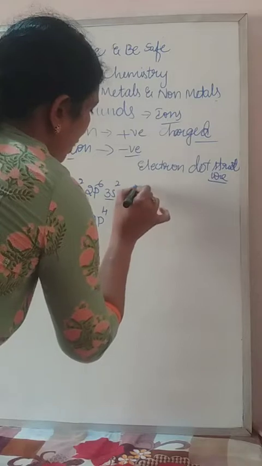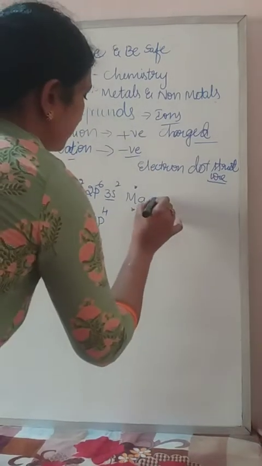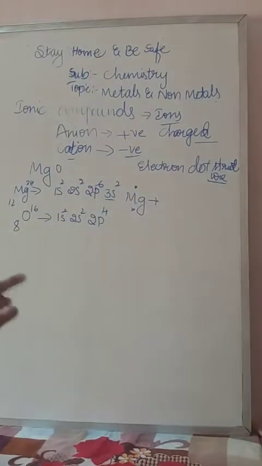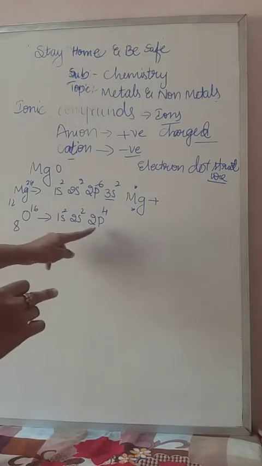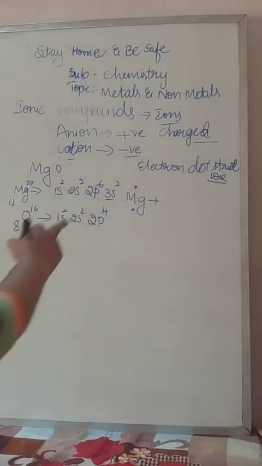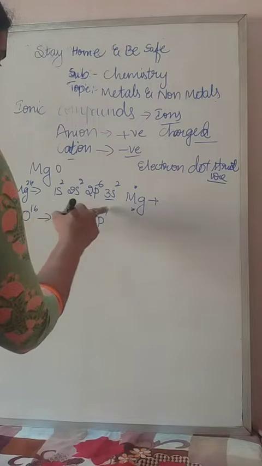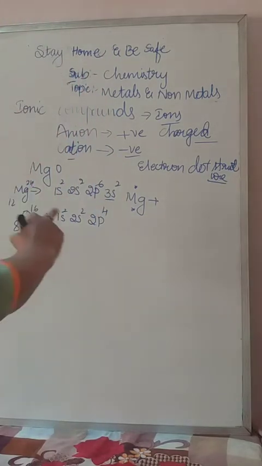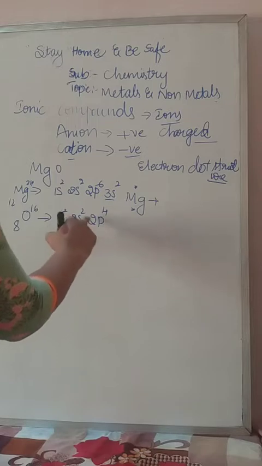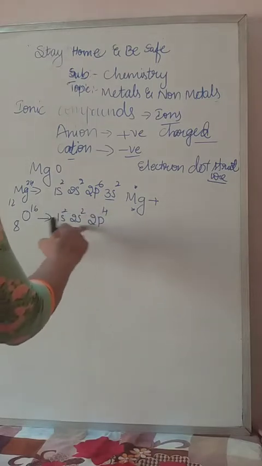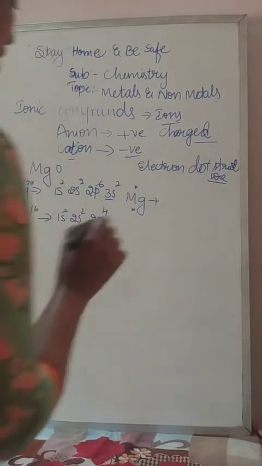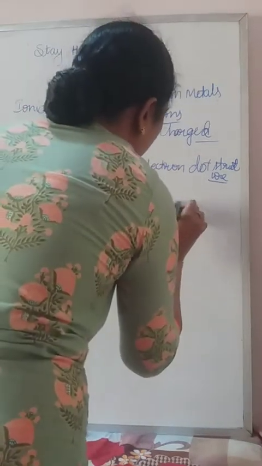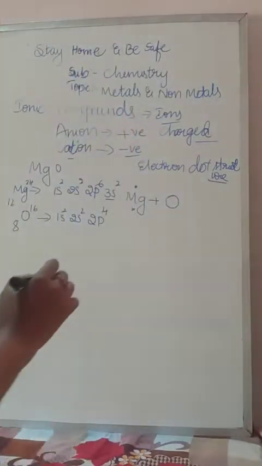Oxygen has 4 plus 2, 6 electrons in the last orbit. It requires 2 electrons, but we want to write all 6, because there are 6 electrons in the last orbit.